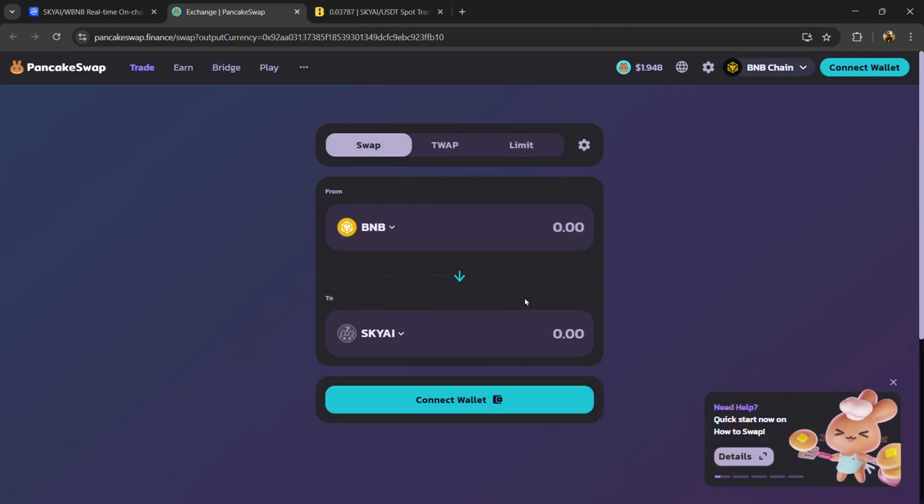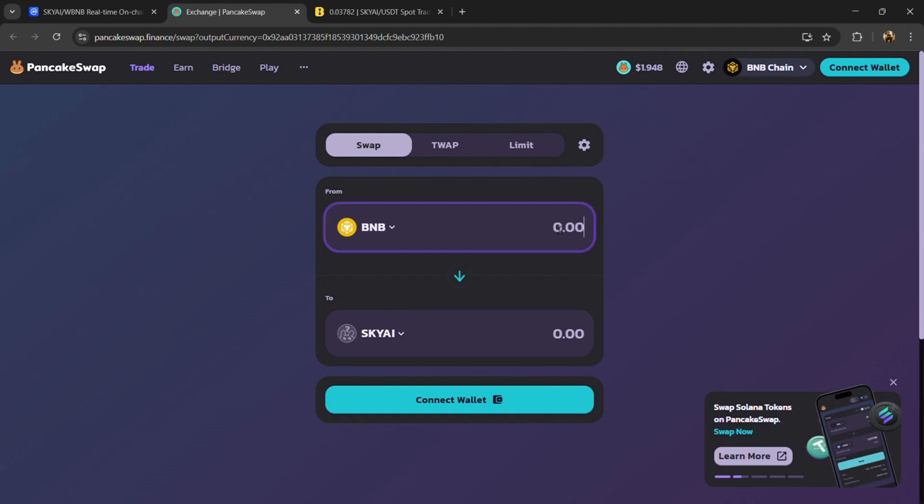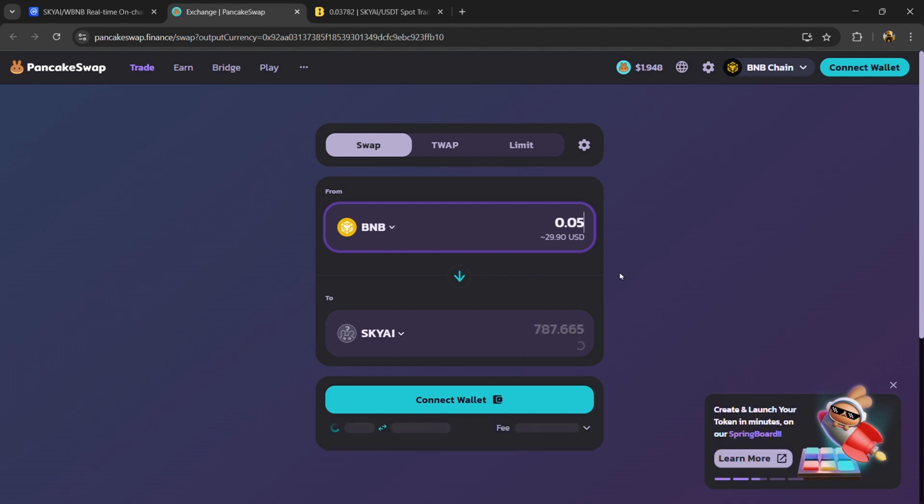After connecting your wallet, you need to receive or buy BNB in your wallet. Then here you will enter the number of BNB that you have. And finally you will confirm the swap and confirm the transaction.